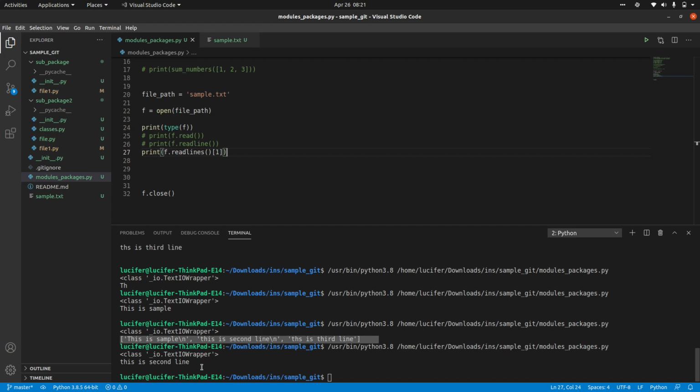Okay, cool. Fine. So always remember, whenever you are opening a file in any particular mode, you'll have to close that particular file as well. Even if it is for reading or writing, for anything. So this is how you have to read the files, and whatever text you want, you can print using these three different methods.